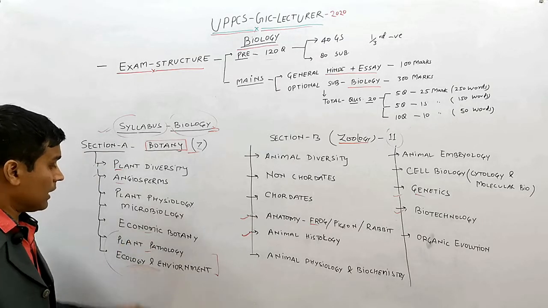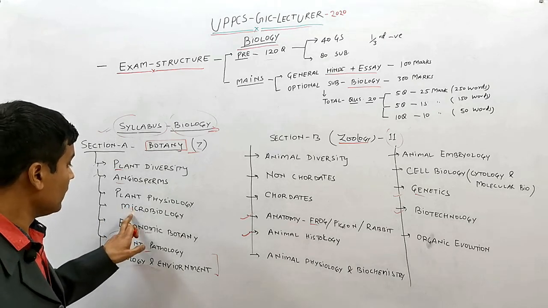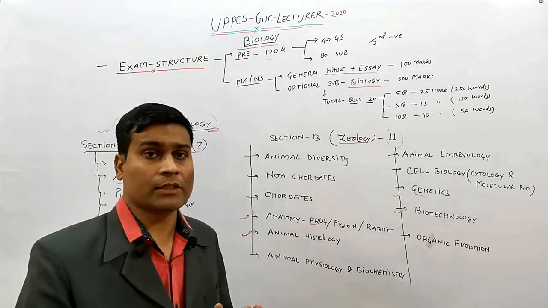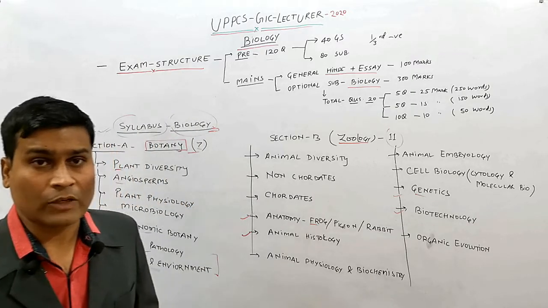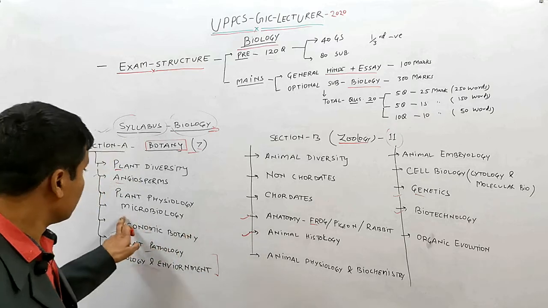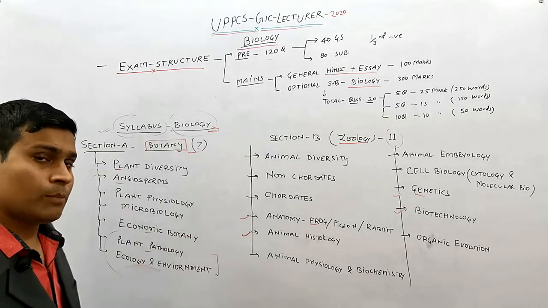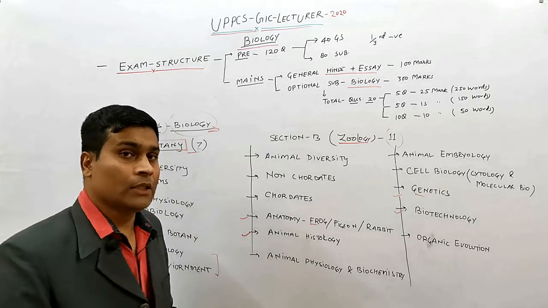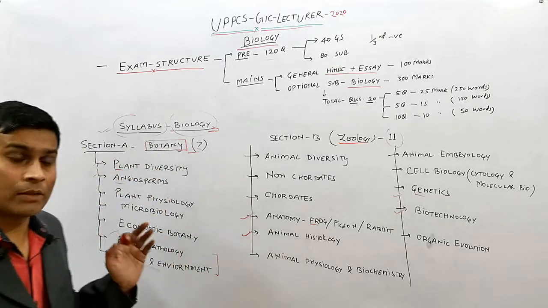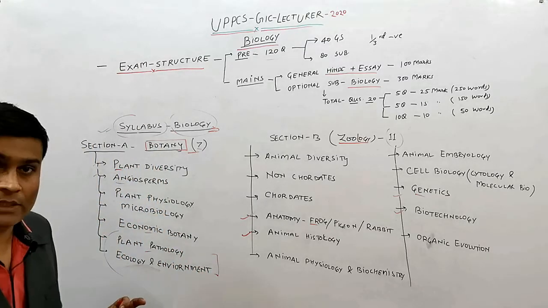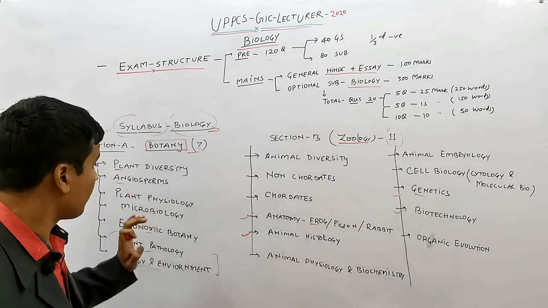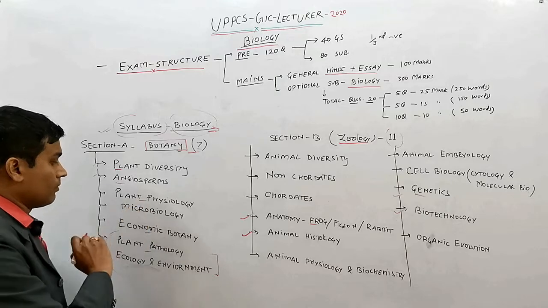Next is microbiology, in which microorganisms such as bacteria, viruses, mycoplasma, and many other microorganisms will be asked. Then plant physiology, which contains transpiration, respiration, photosynthesis, hormonal patterns, and many other parts.